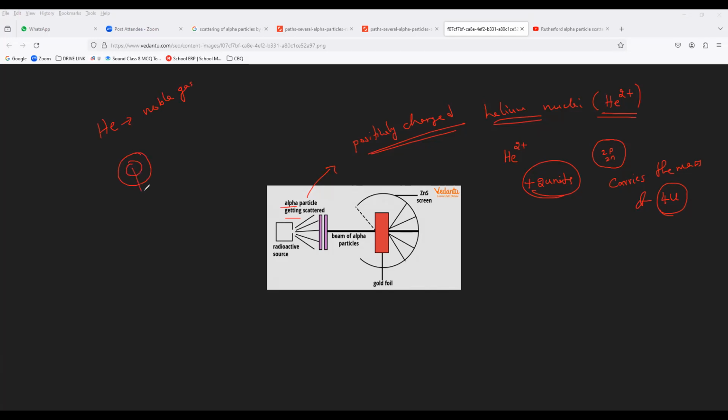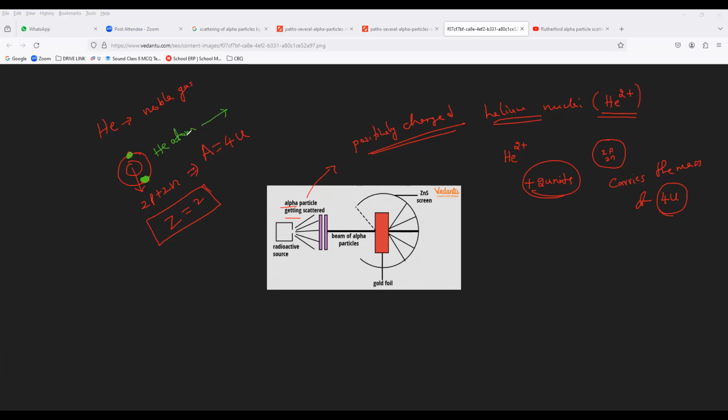Nucleus, it has 2 protons plus 2 neutrons, so the atomic mass is 4u. Atomic number is 2. Now, how many electrons does it have? Everybody speak loudly. It has 2 electrons. Clear, everyone? So this is the helium atom.